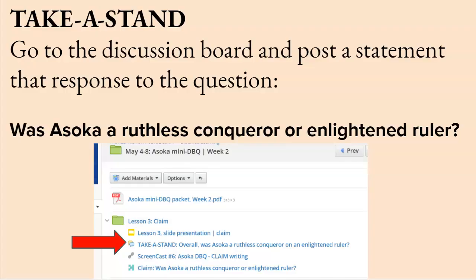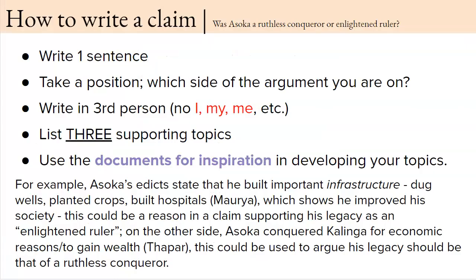After you've reviewed your documents, just like we would do in class where you stand up with your DBQ packet and pick a side, whether enlightened ruler or ruthless conqueror, you're going to visit this discussion board and make your claim. And please include MLA citation when you do that to get practice. Okay, now we've looked at the agenda. Let's prepare to write our claim.